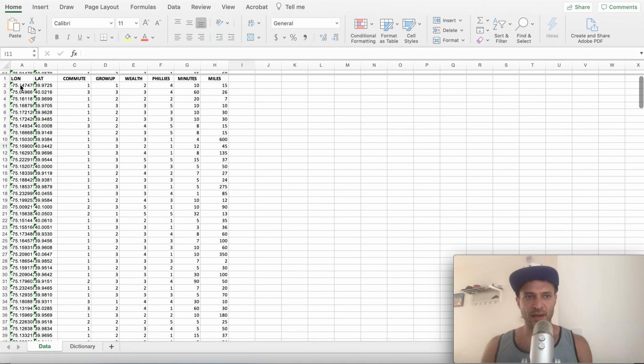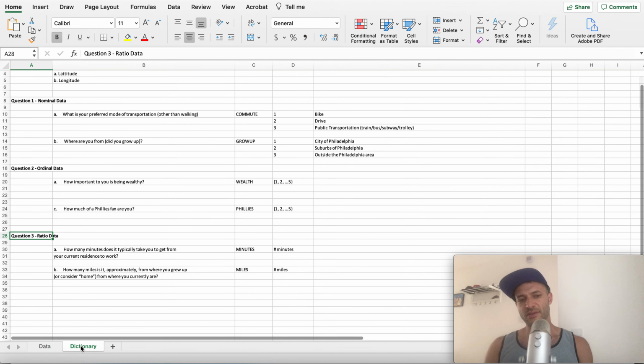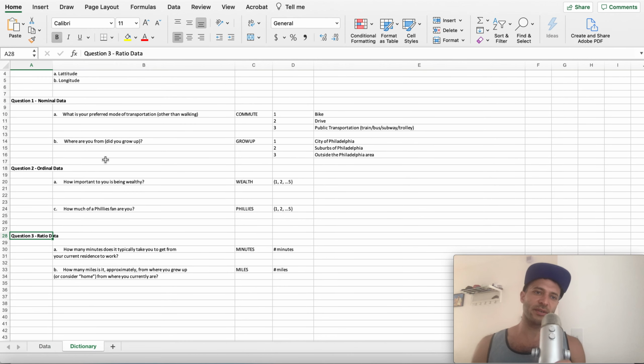Take a look. There's latitude and longitude. In ours, there will not be latitude and longitude. There will only be a city. But that lat and lon means that we can map it. Each one of these variables is based on a survey, and we ask questions. You'll have this in your lab, and there'll be a data dictionary that tells you the questions that were asked and what each one means.